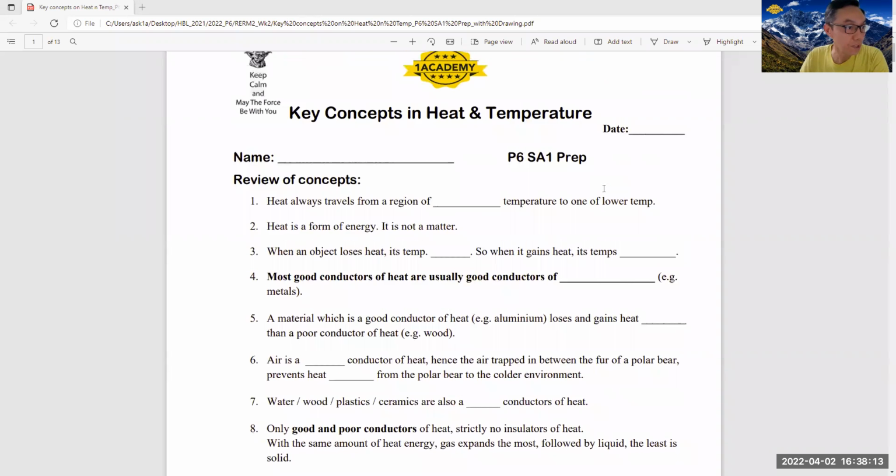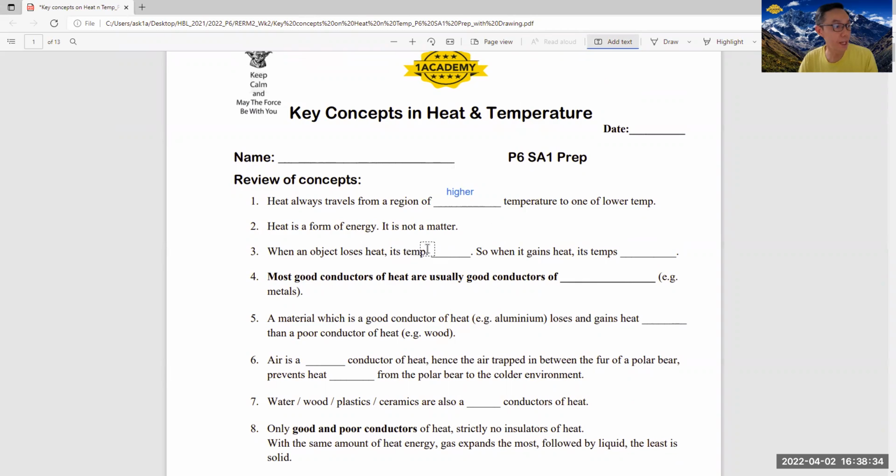Okay, today I'm going through this topic on heat and temperature, which is also one of the P4 topics tested in PSLE. So the question is, heat always travels from a region of higher temperature to a region of lower temperature.